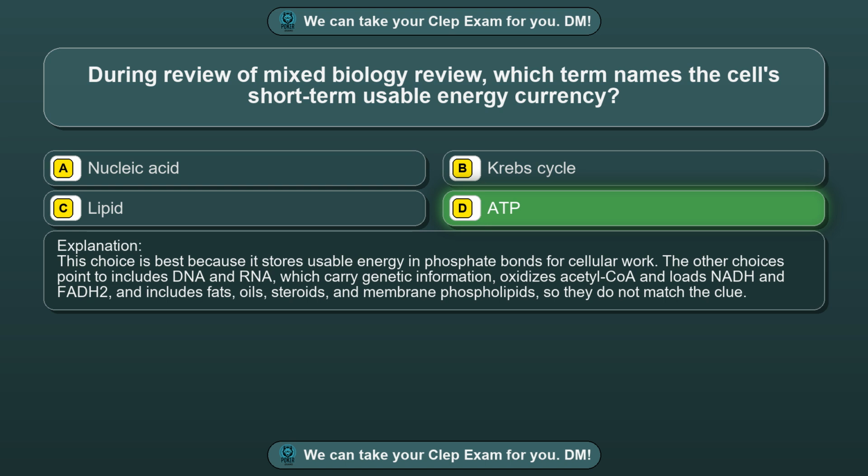The other choices point to what includes DNA and RNA, which carry genetic information, what oxidizes acetyl-CoA and loads NADH and FADH2, and what includes fats, oils, steroids, and membrane phospholipids, so they do not match the clue.